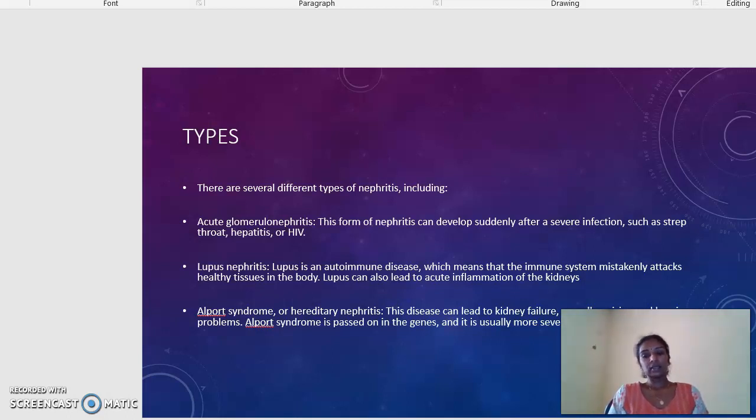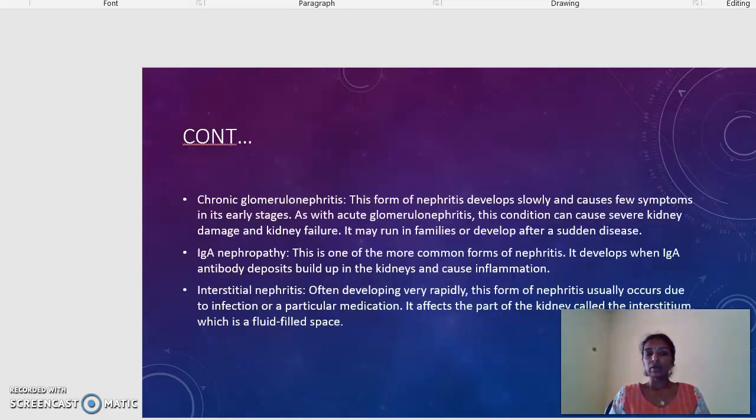Okay, this disease can cause kidney failure, and even vision or hearing problems can also occur due to hereditary nephritis or Alport syndrome. So here it is passed on in the genes, that is it is hereditary, occurring hereditarily, so it is known as hereditary nephritis. Then the next one is chronic glomerulonephritis. It is a form of nephritis that develops slowly, and in early stages it causes only few symptoms.